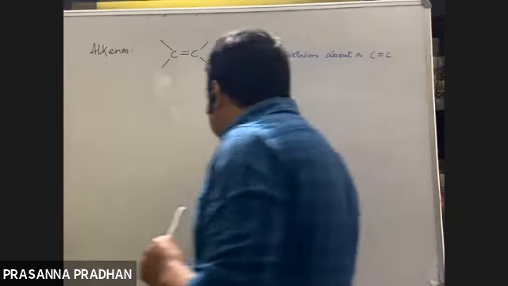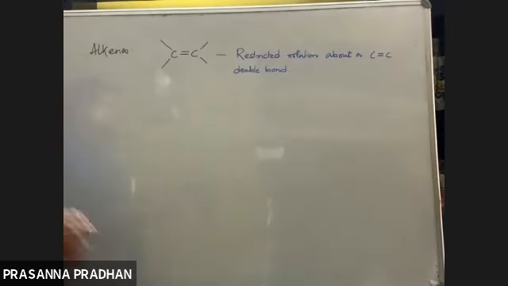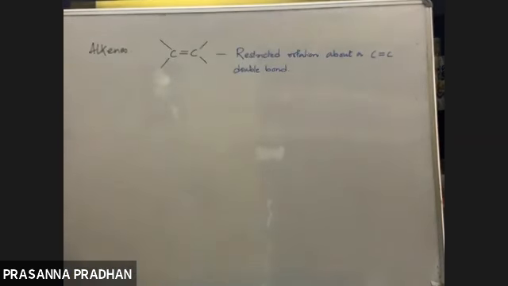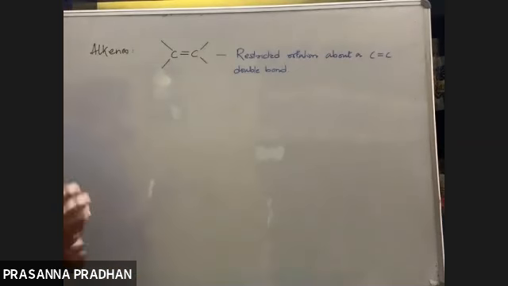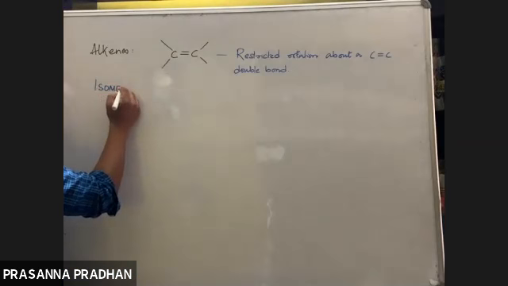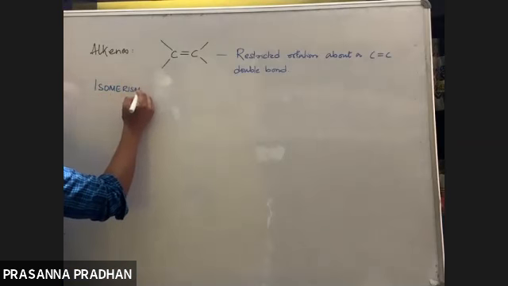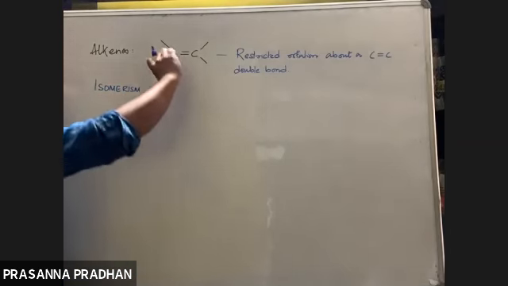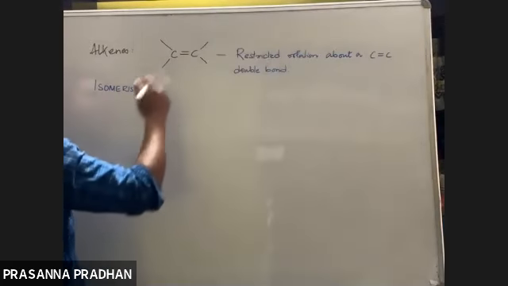So the isomerism which arises due to restricted rotation about a carbon-carbon double bond is known as configurational isomerism.